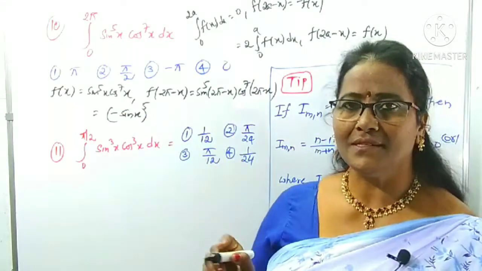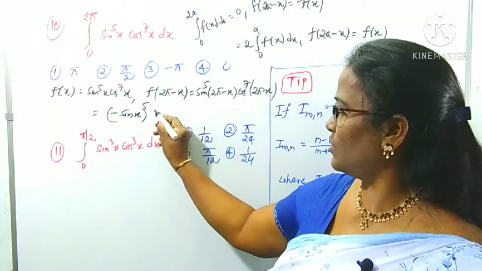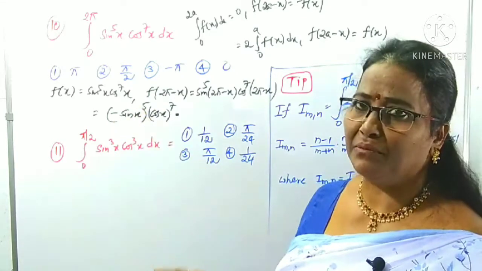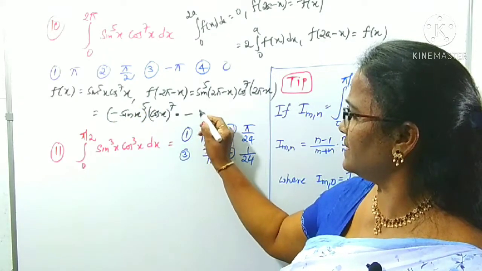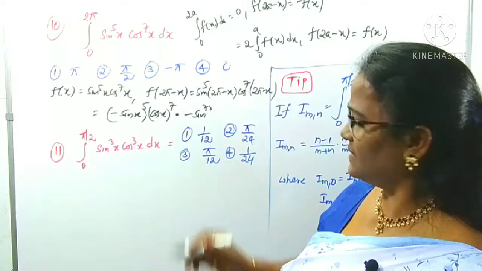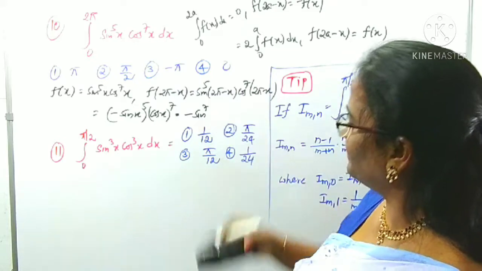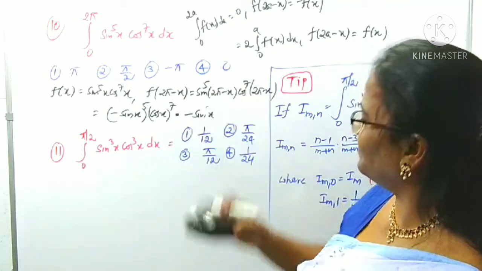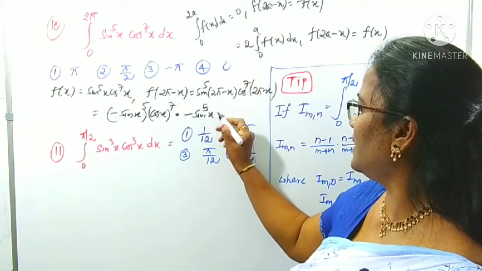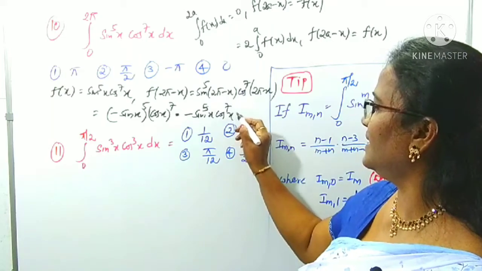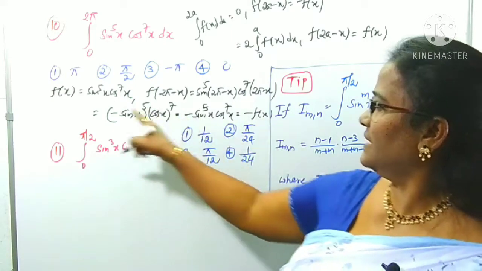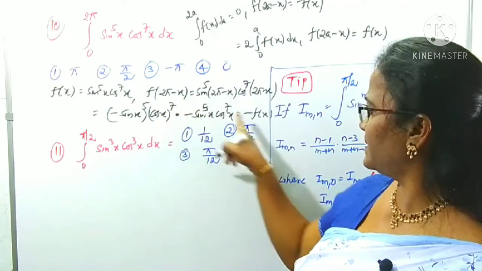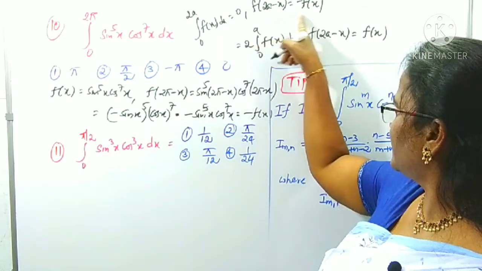Here, in case of cos, in the fourth quadrant cos is positive. That is cos x whole power 7. What is here? Negative sign with an odd power, means we can get negative only. That is minus sine power 5x into cos power 7x. Right? It is clearly minus f(x) or not? F(x) is sine power 5x cos power 7x. We got minus f(x). F of 2a minus x is equal to minus f(x).